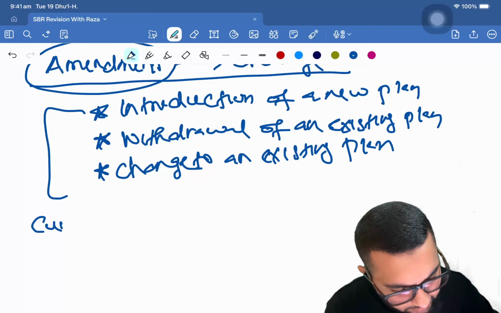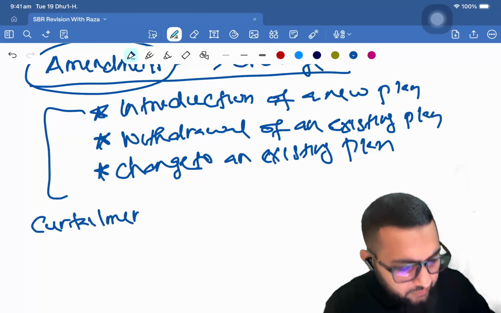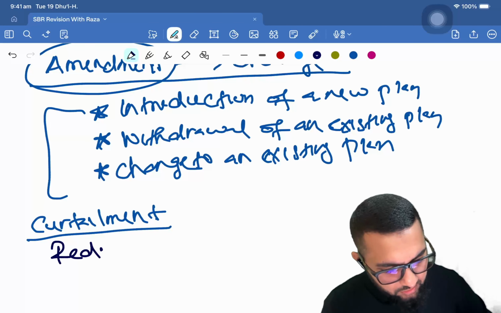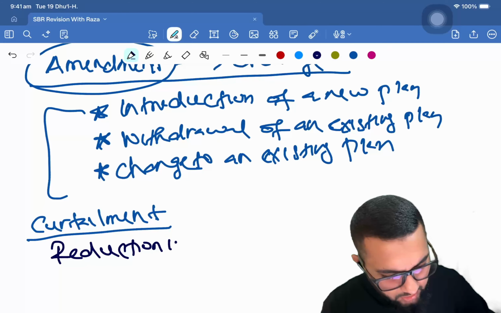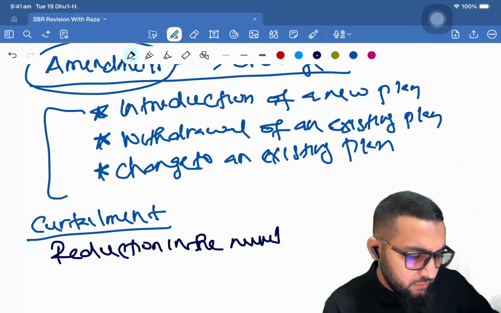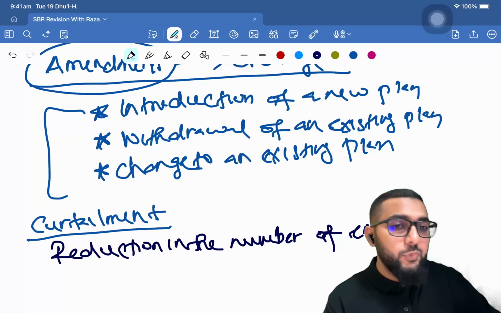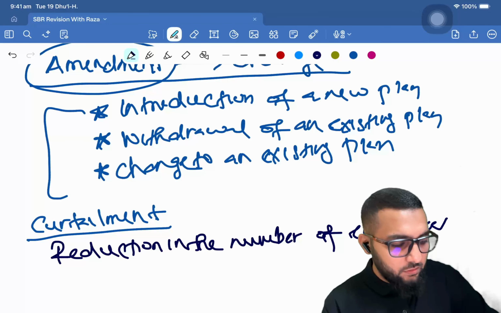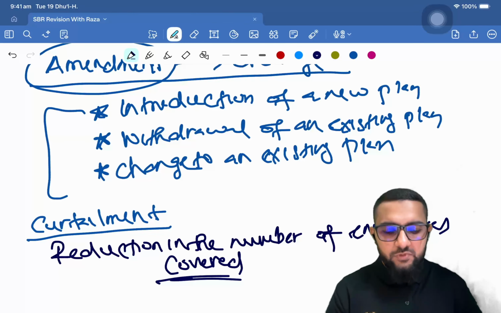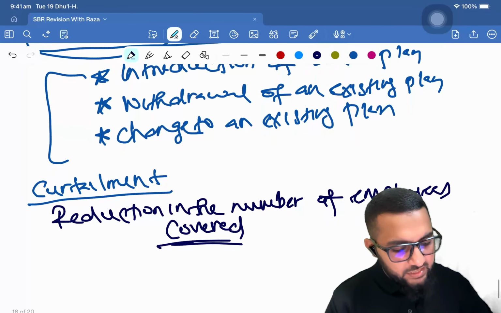And curtailment is reduction in the number of employees covered. Okay, so reduction in the number of employees covered. That is what curtailment is.